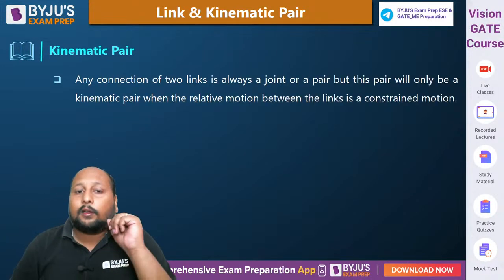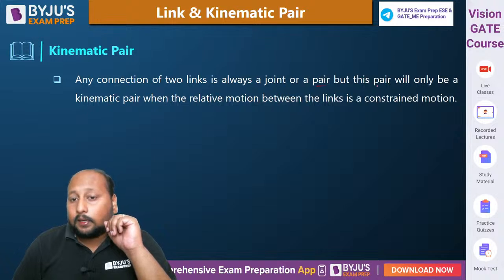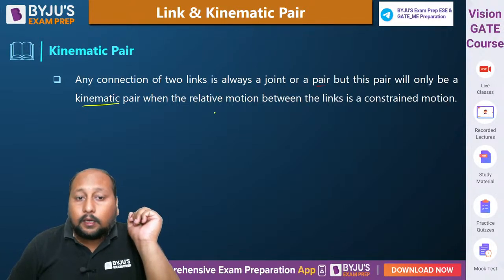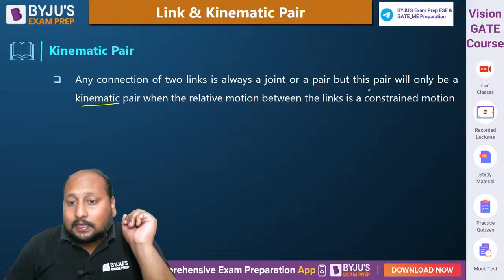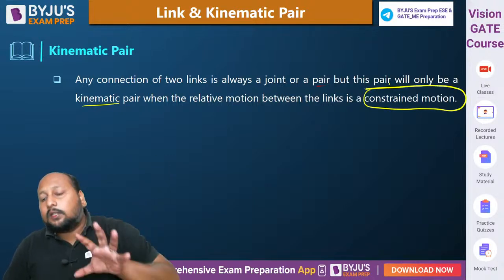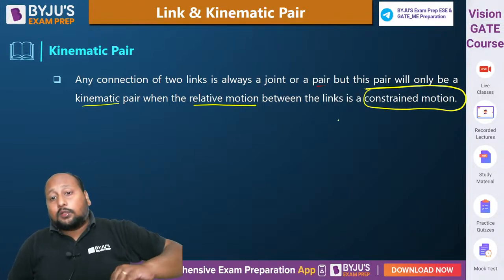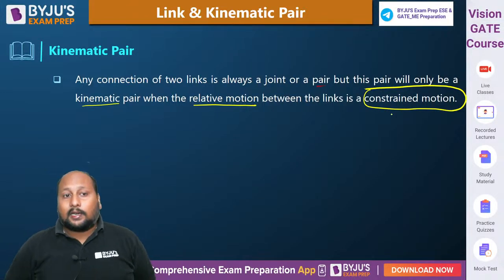Any connection between two links is called a joint or a pair, but it will only be called a kinematic pair when the relative motion between the links is constrained motion. Now you will be able to understand each term because we have studied the different types of relative motion and the meaning of constrained motion.